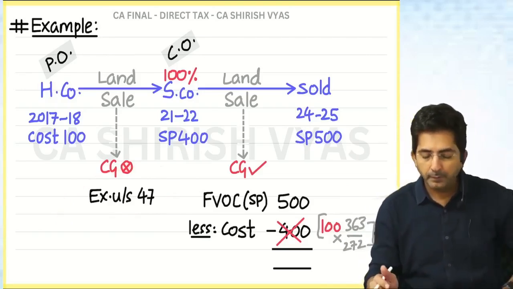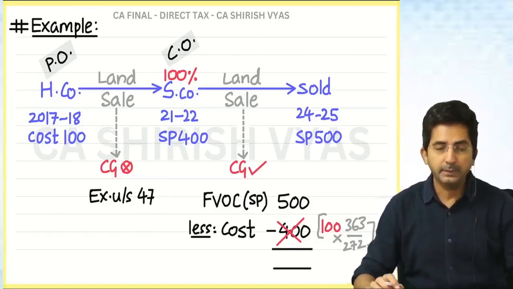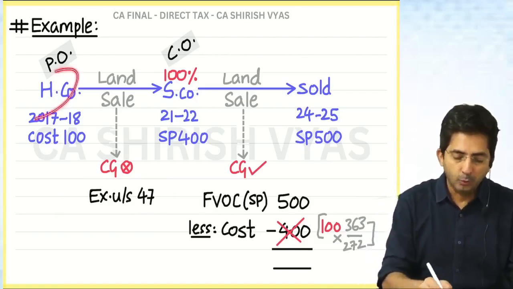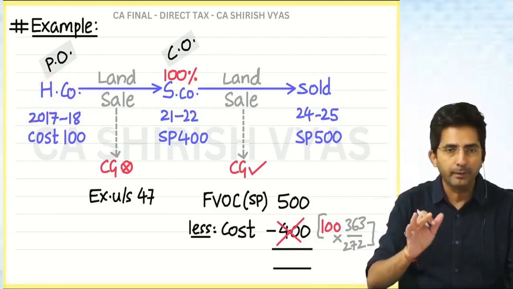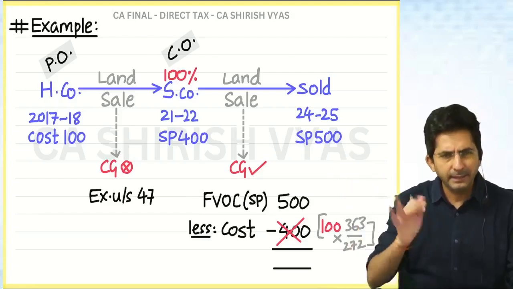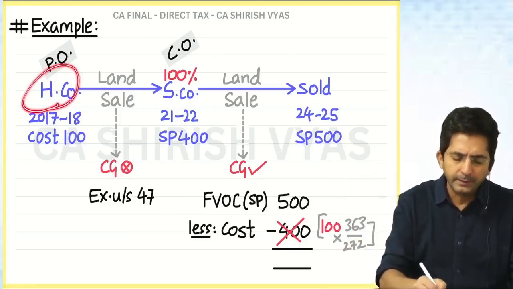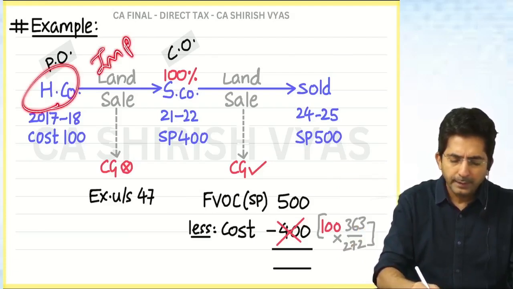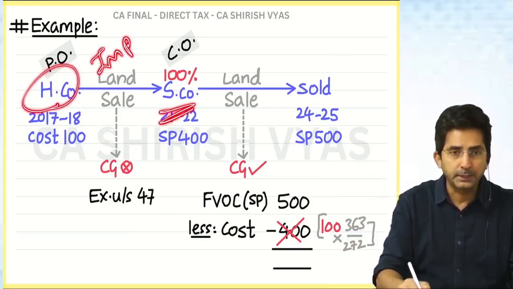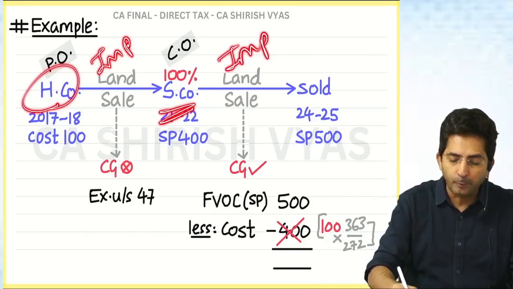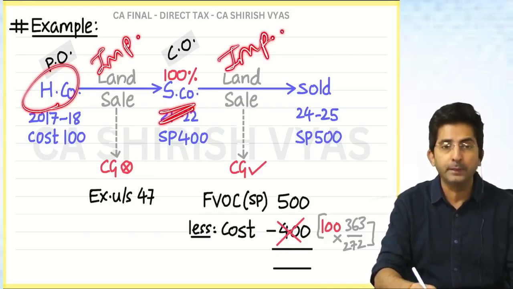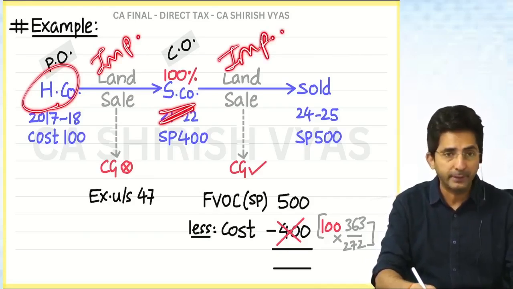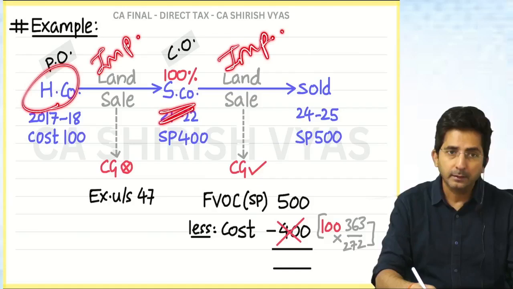Now tell me one more point. What if there is improvement here? Imagine holding company, see, generally in land there will be no improvement. But forget it's a land. In general, if the holding company has done some improvement and then sold to the subsidiary and the subsidiary also did some improvement. Means what I'm trying to say is in the question there are two improvements. One improvement done by the previous owner, other done by the current owner. So which one will you take?